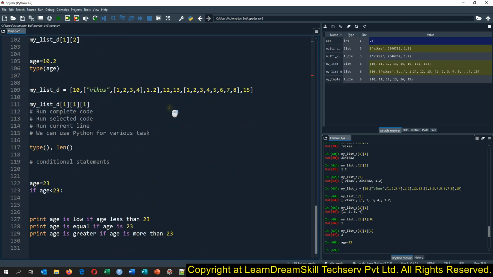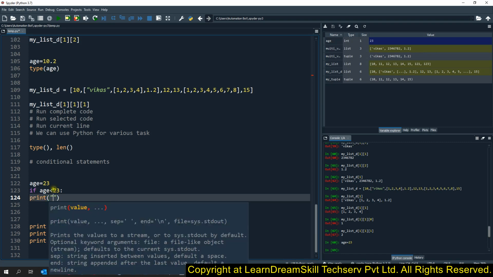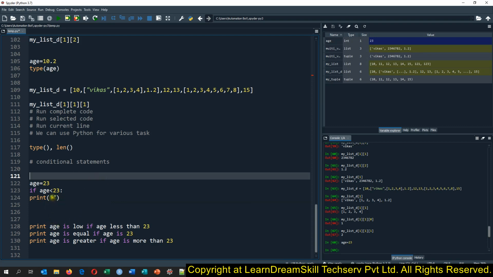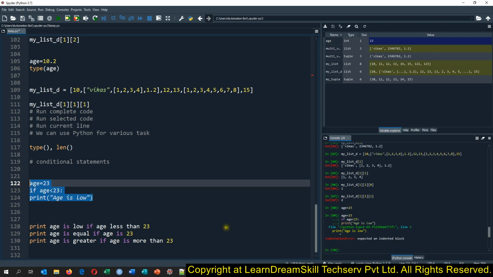So it means that whenever we are writing the nested condition, we are writing the else part for this. So we cannot write that here. So this way, print, and what do we want to print? We want to print age is low. And if I run this, we will get an error.